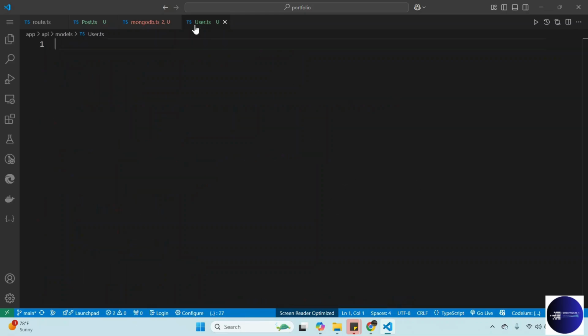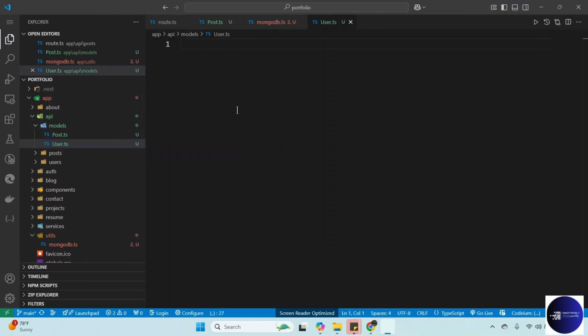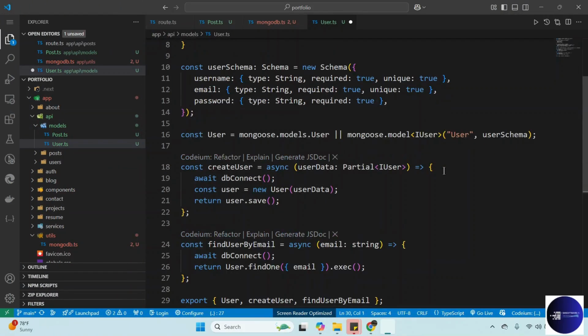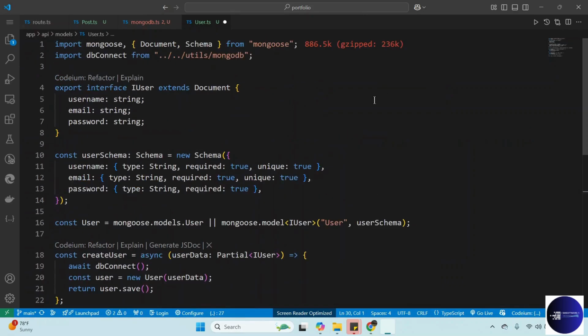First of all, let's create the user. For user, I'm just going to paste this one. We have some code here, so I don't need to type it because it's actually the same thing. Here we import the same thing and then extend the document.